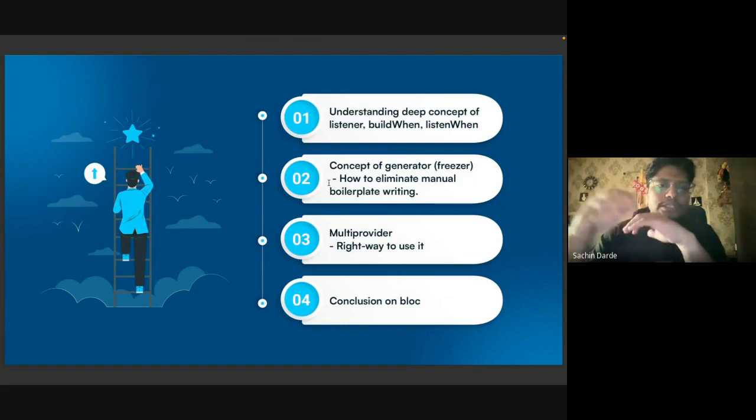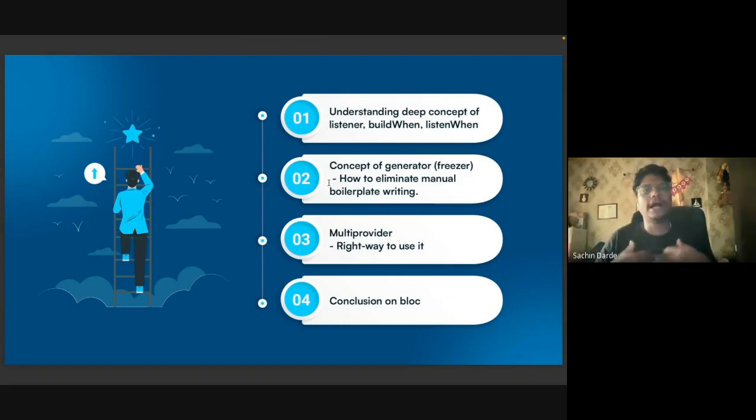In a state, we create copyWith and everything by ourselves, right? There are some limitations which we can't handle. For example, if we want to make sure that a list doesn't get edited, that it is a non-editable list, all of these parameters can be set with the help of freezed.